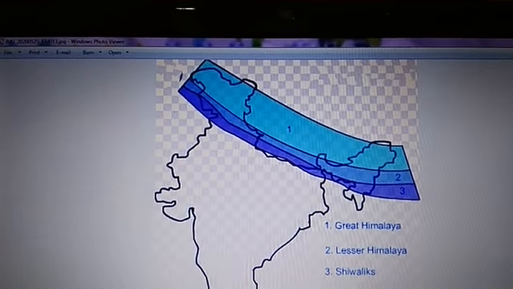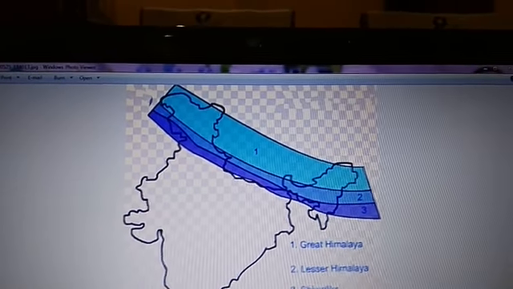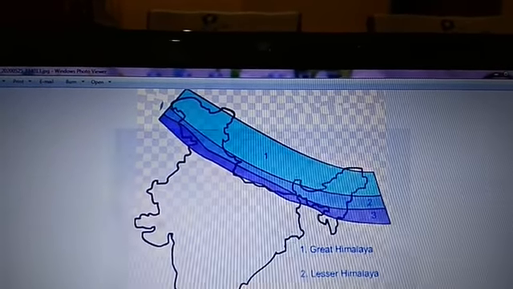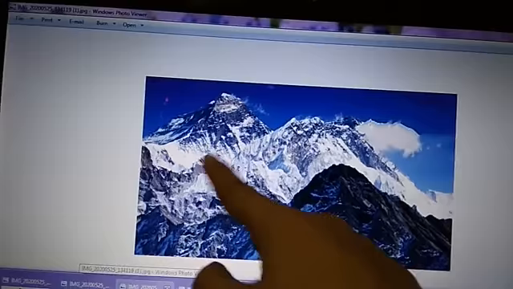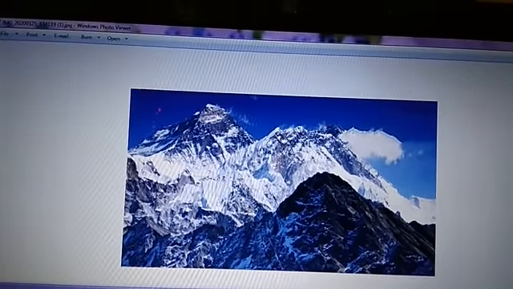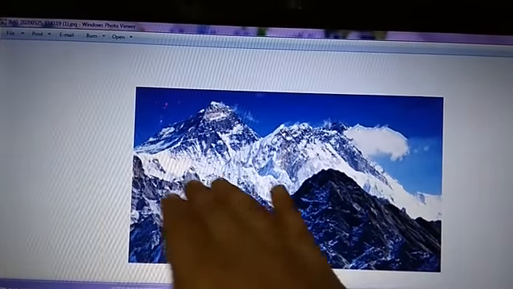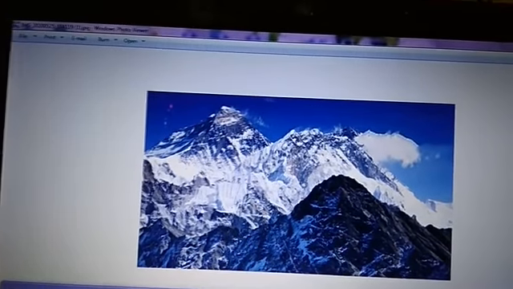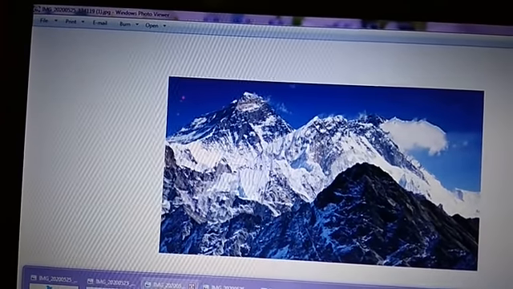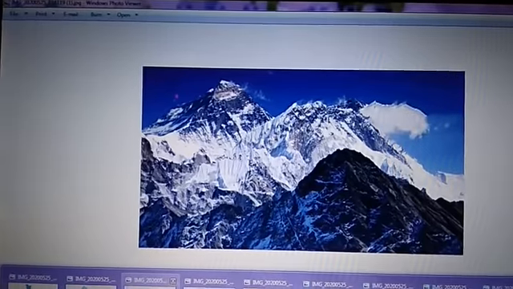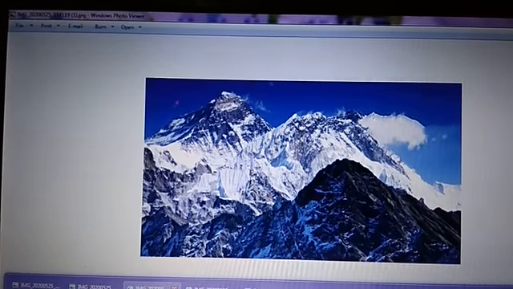Now, as it is the highest range of mountains, the temperature here is very low, and the peaks remain covered with snow throughout the year. Apart from Mount Everest, Kanchenjunga, Nanda Devi and Nanga Parbat are the highest peaks of the Greater Himalayas.